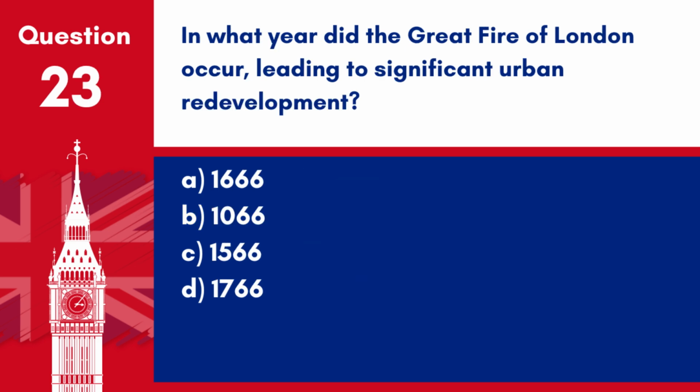Question 23. In what year did the Great Fire of London occur, leading to significant urban redevelopment? A. 1666, B. 1066, C. 1566, D. 1766. Answer A. 1666. The Great Fire of London occurred in 1666, leading to significant urban redevelopment in the city.